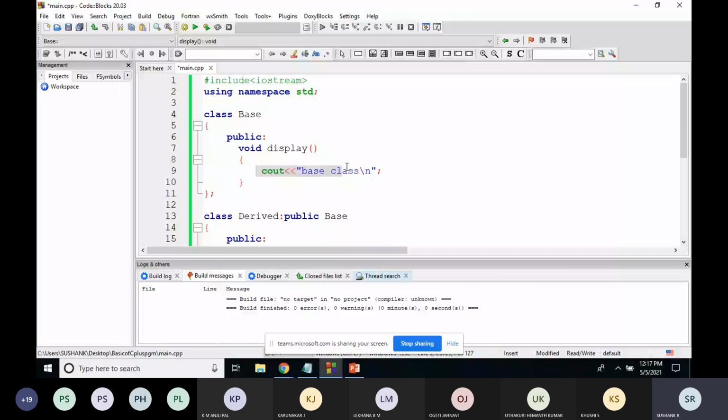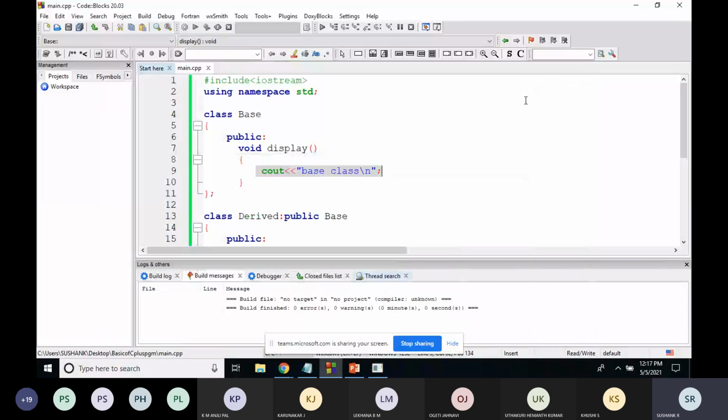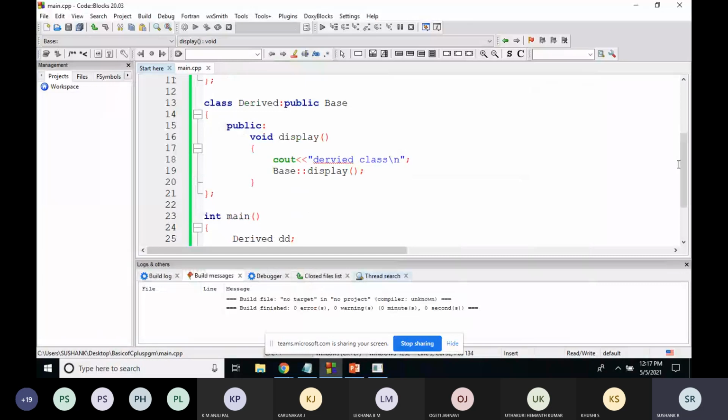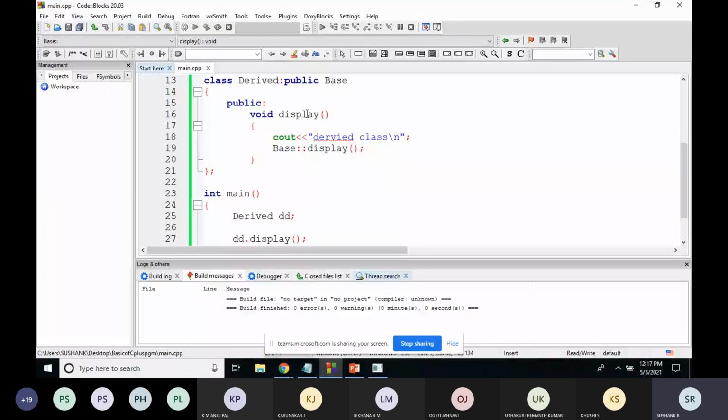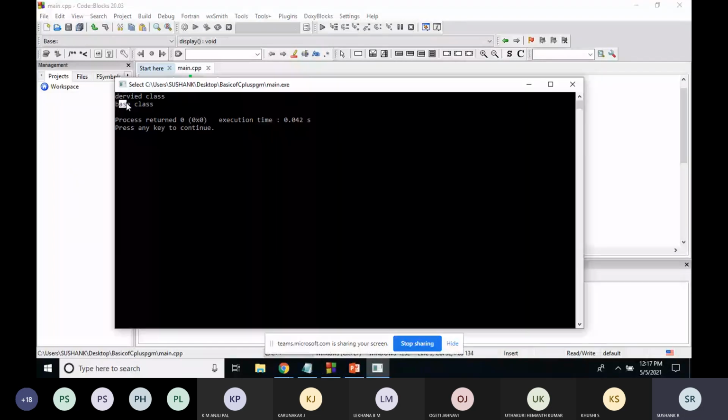If I run this, you can see the output: derived class, base class. Derived class is coming because I'm calling this function, dd dot display. This function is getting executed, and because of this execution we get the output as derived class. After this line, we are calling one more function, that is the function of the base class, display. The output will be base class. So you're getting only these two outputs, derived class and base class. So this is one thing.